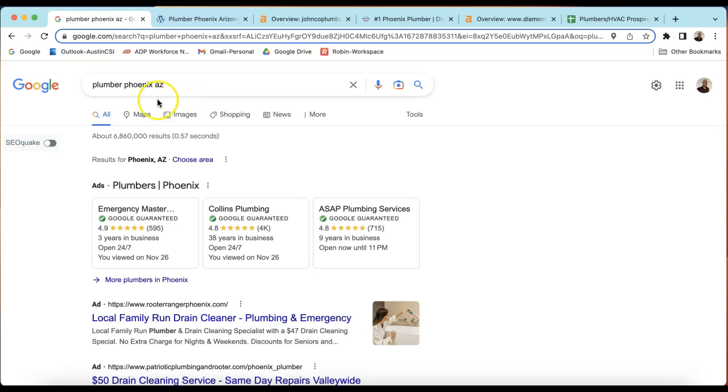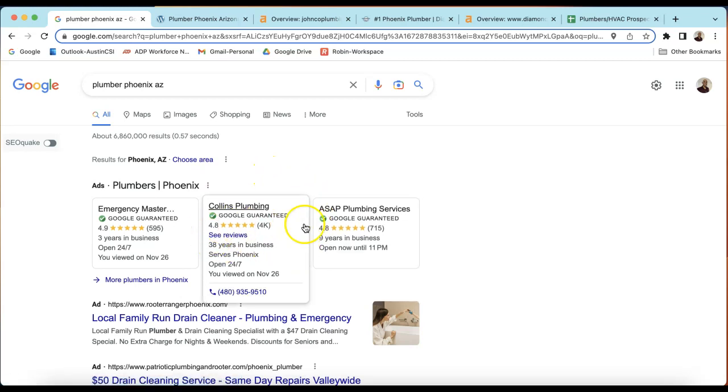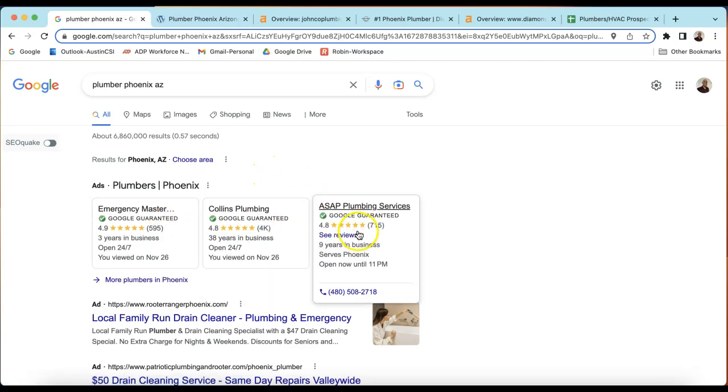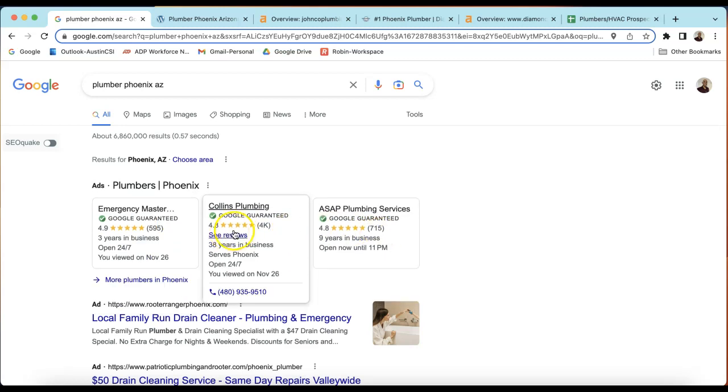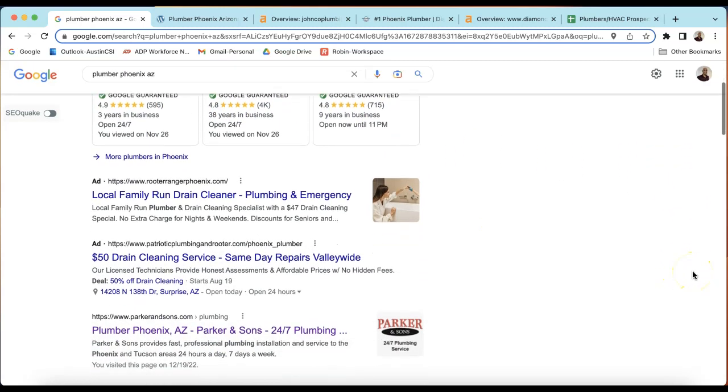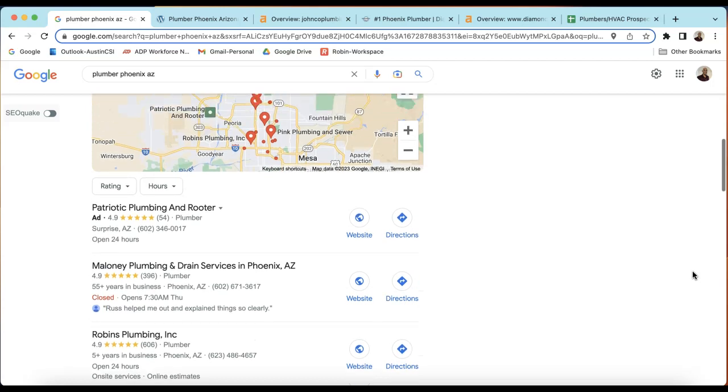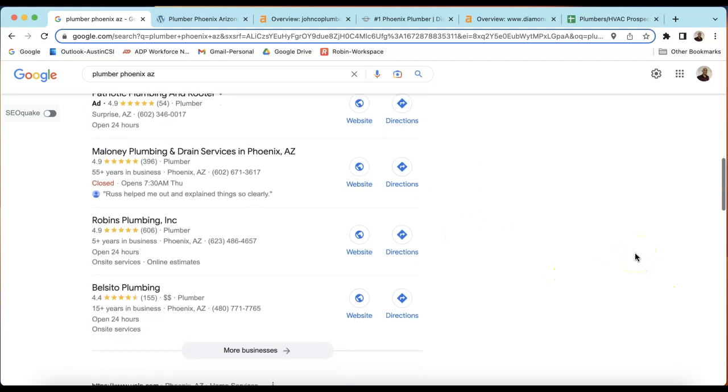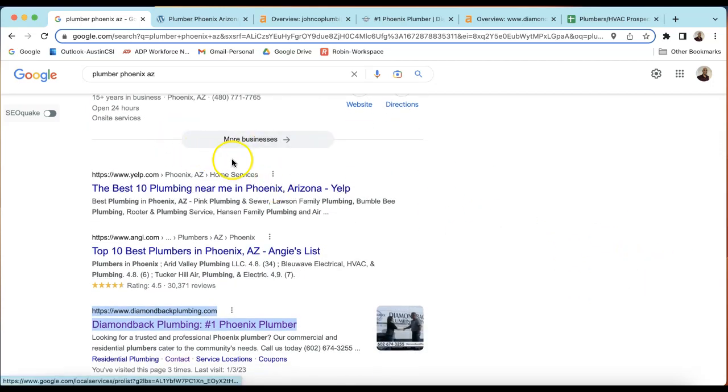So speaking of Google, if I typed in plumber, Phoenix, Arizona, looking for you, here's what typically comes up. Ads come up here. This is not a bad investment or a bad strategy to be up here. There's ways to optimize these to beat some of these competitors, be right in front of the faces of consumers. But sometimes I keep scrolling down. Here's the map pack here. This is important. I'll talk more about that in a minute. But we call these organics right here. So the goal is to organically be at the top of the page for any kind of service you do or area you provide for.